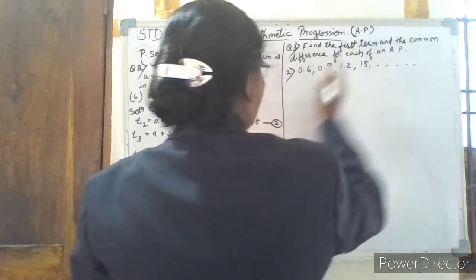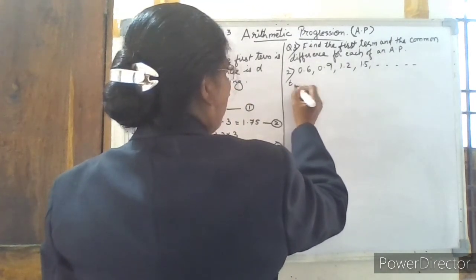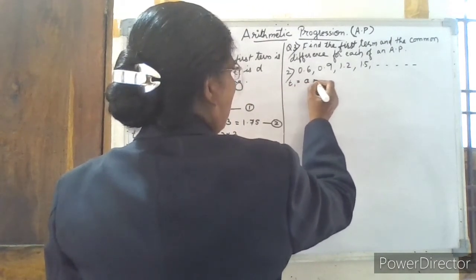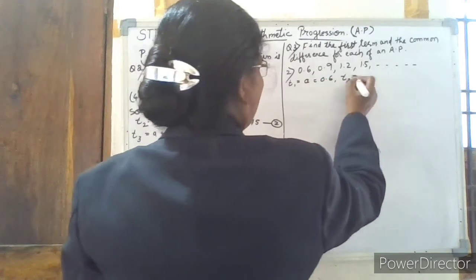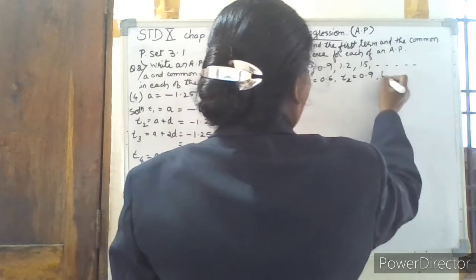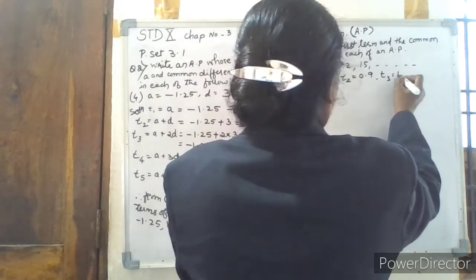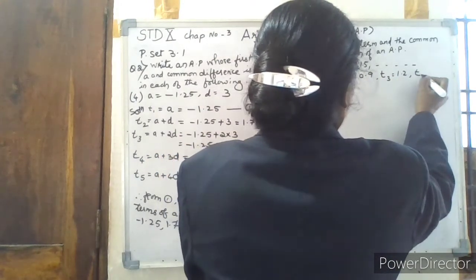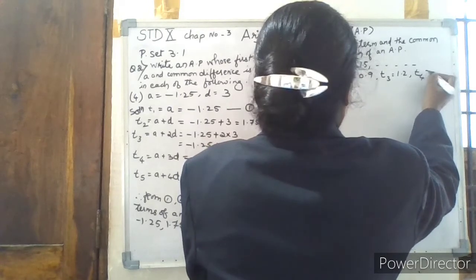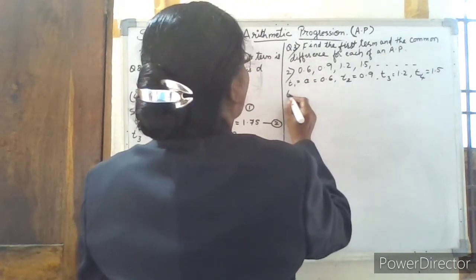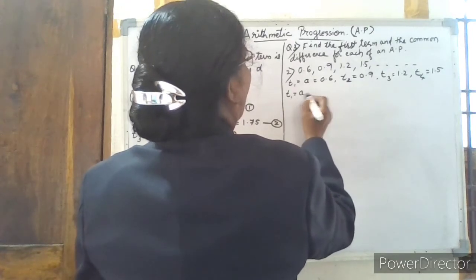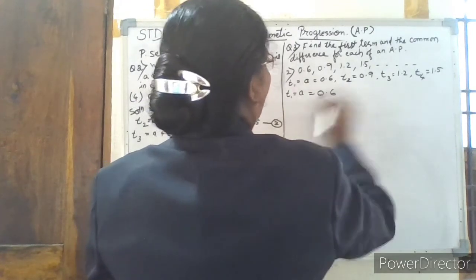So the first term is equal to 0.6, second term is 0.9, third term is 1.2, and fourth term is 1.5. So the first term A is equal to 0.6. We got the solution for the first term.